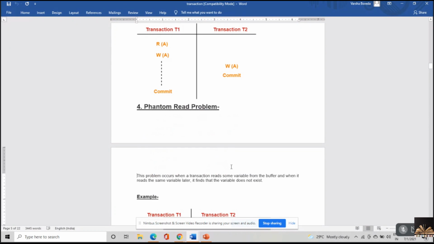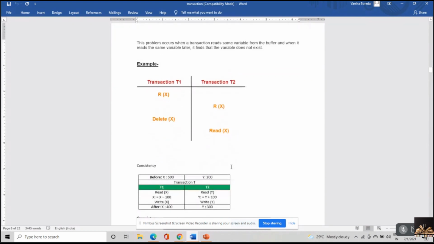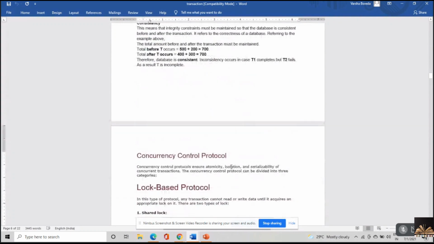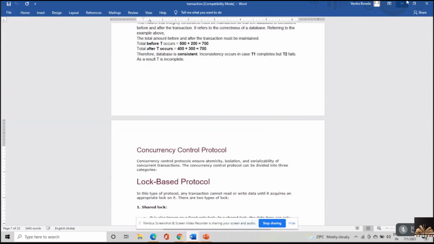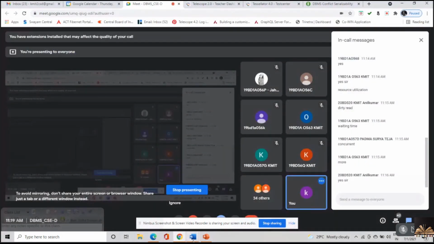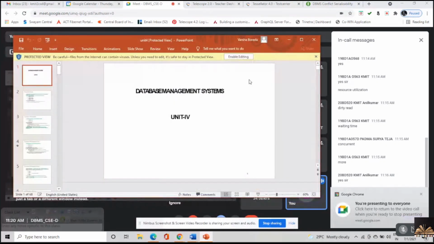Okay, these are some of the problems caused by running transactions concurrently. Now, what we have to do is work with the concept of converting concurrent schedules into serial schedules.